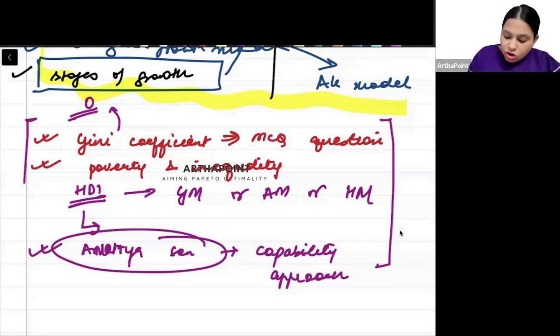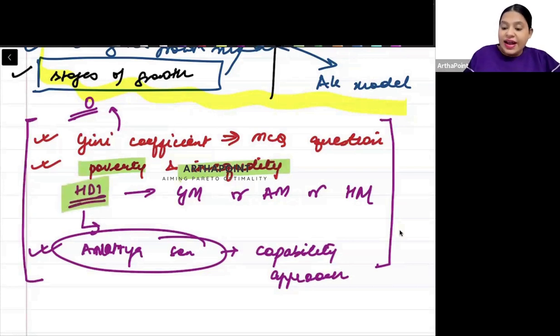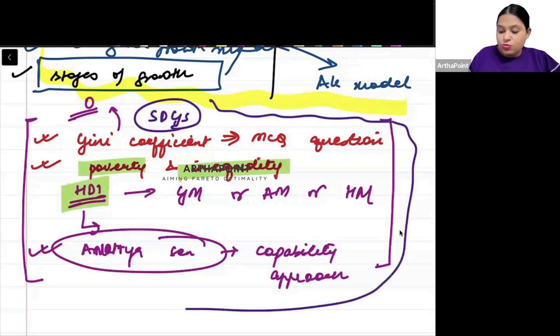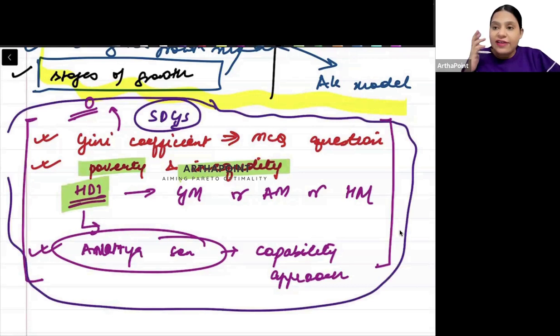So when you talk about Dev Eco, at least do poverty, at least do inequality, at least do the human development index, at least do the sustainable development goals. These are basic things which you have to be aware of. You have to do them once. You have to touch base upon them. That is important from the exam point of view.